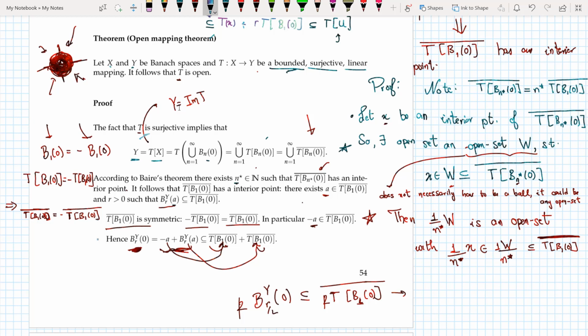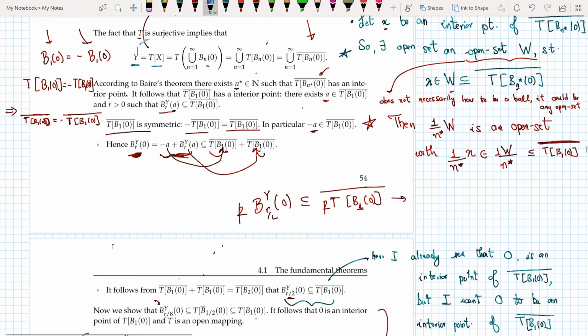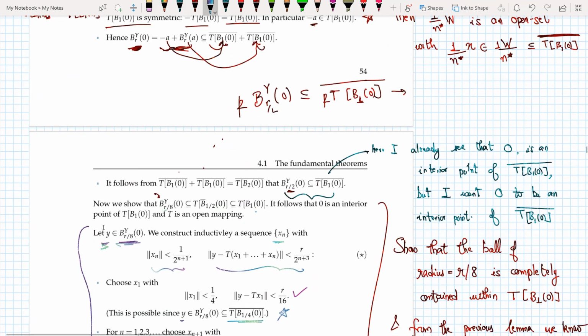And once I find an interior point, I construct a ball. Again, I showed that the ball of radius r by 2 centered around 0 is completely contained in the closure of TB10. And using this argument and a very technical algorithm thereafter, I showed that the ball of radius r by 8 is completely contained in TB10. And making use of the proposition that we did above, we can say that T is open.